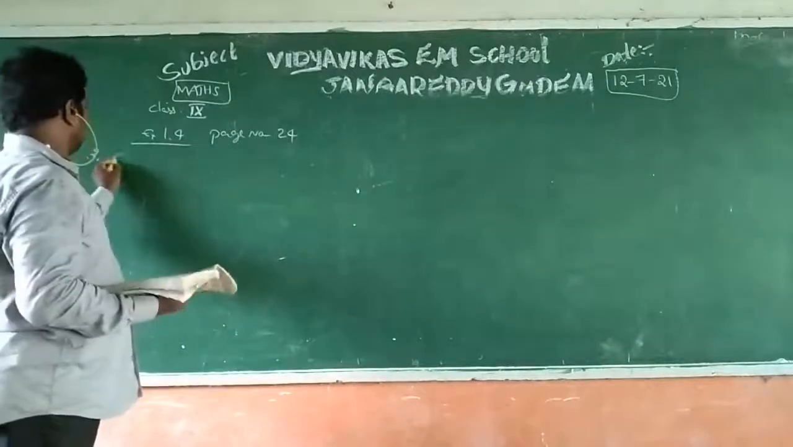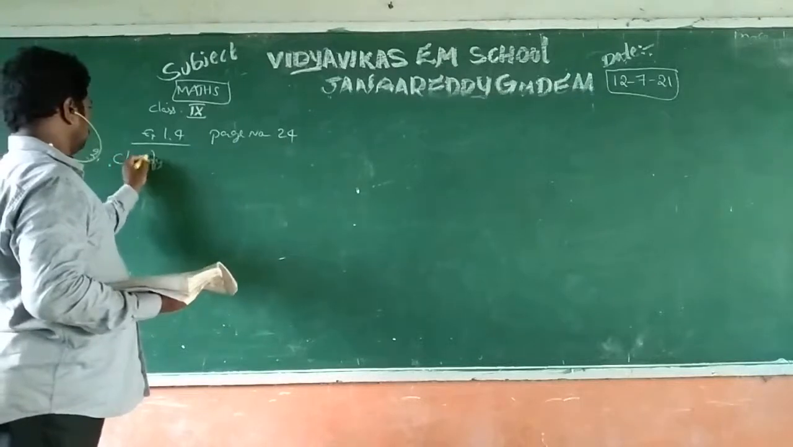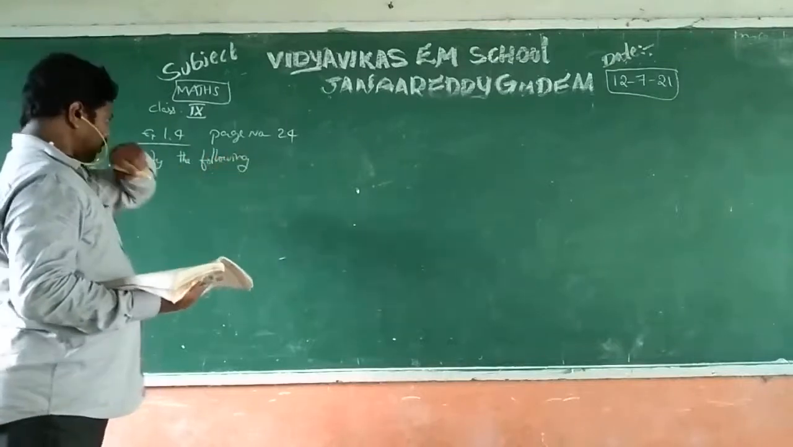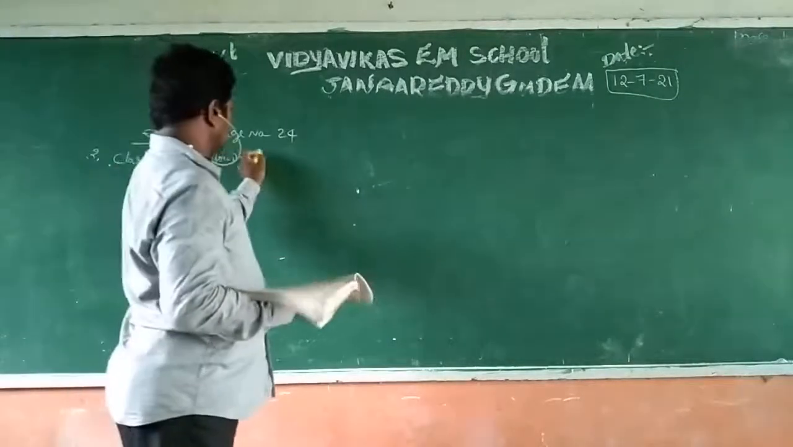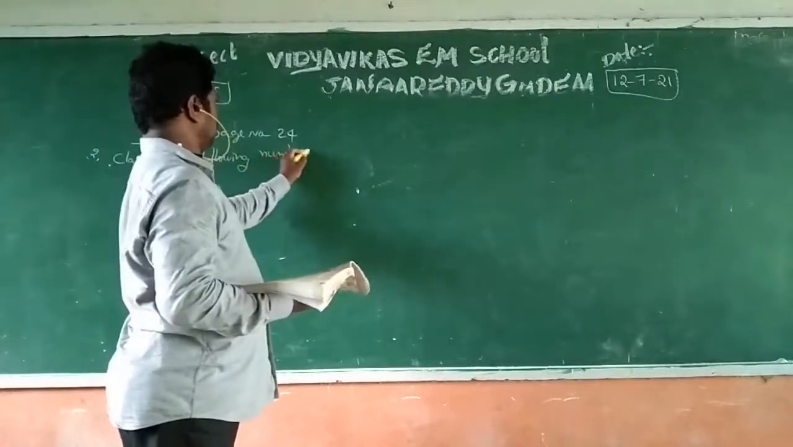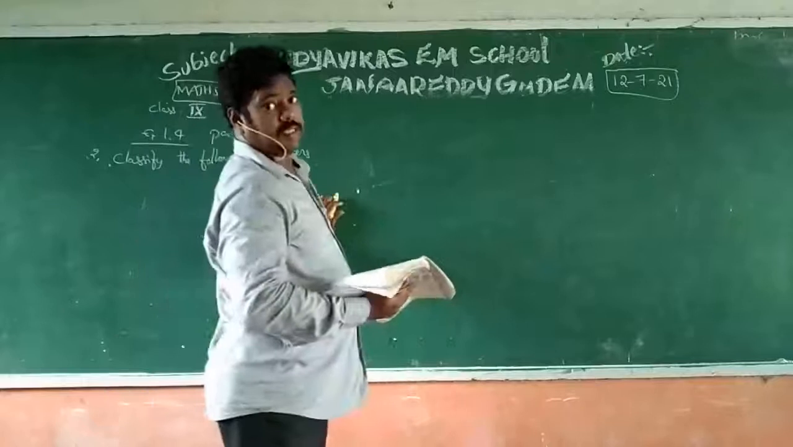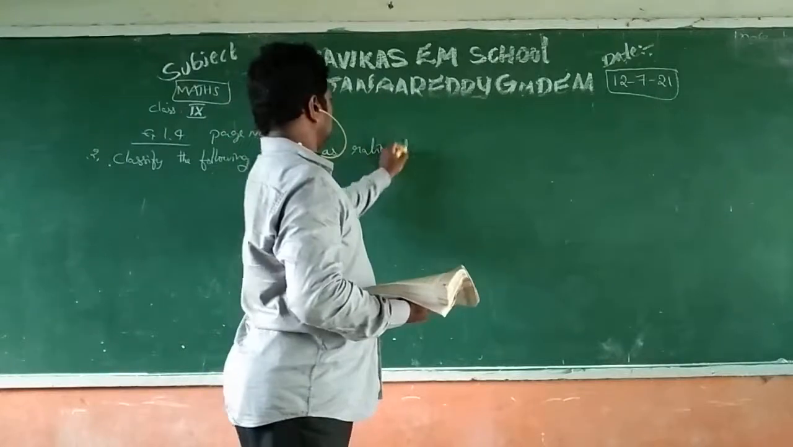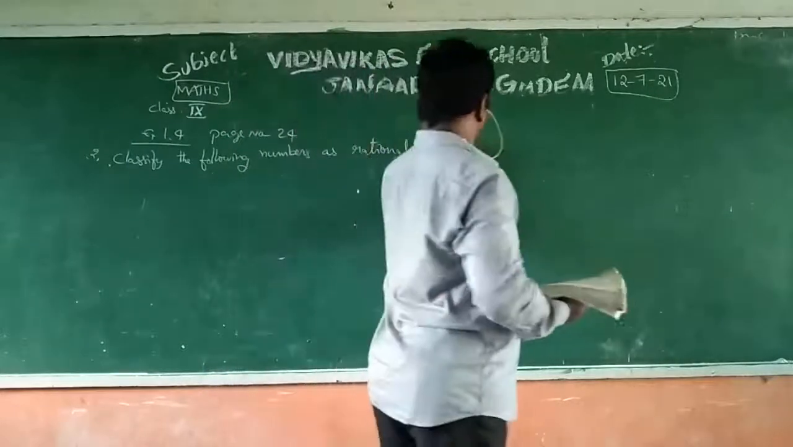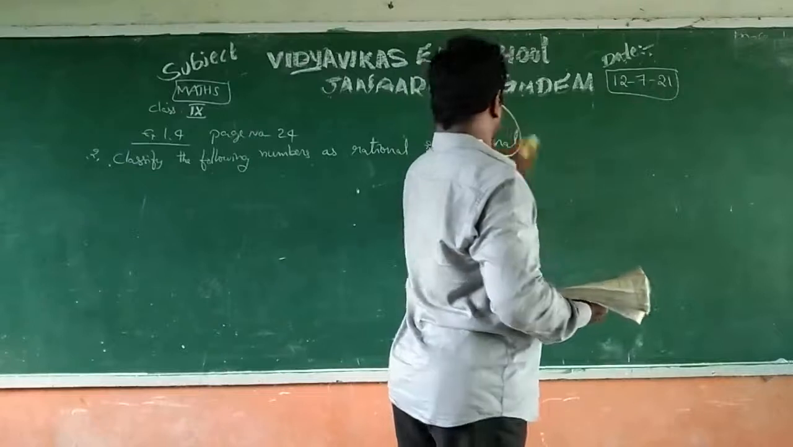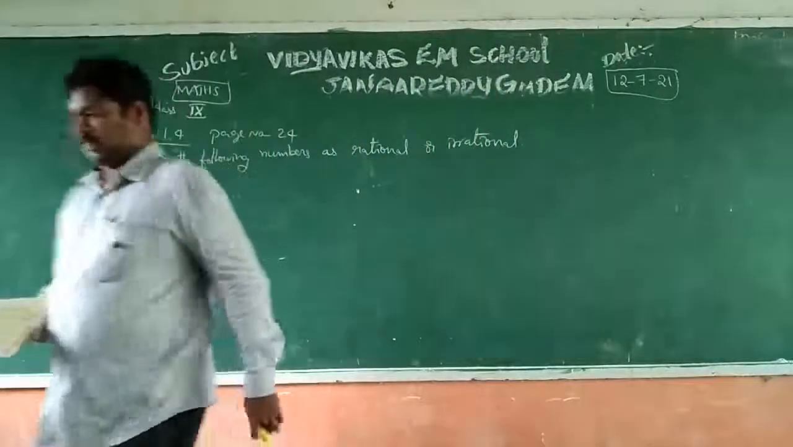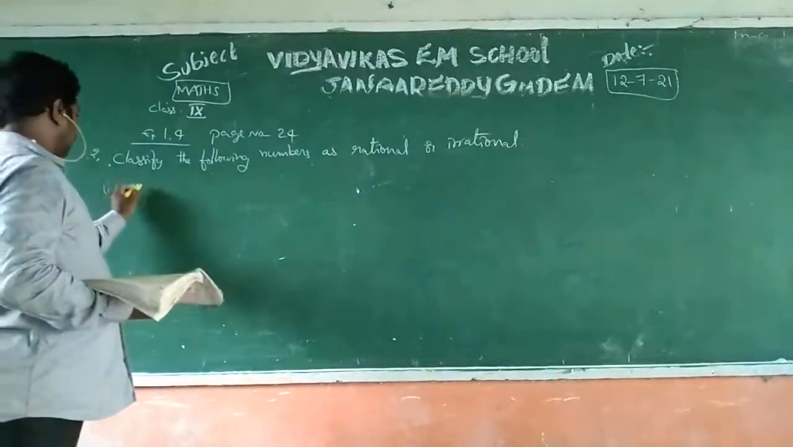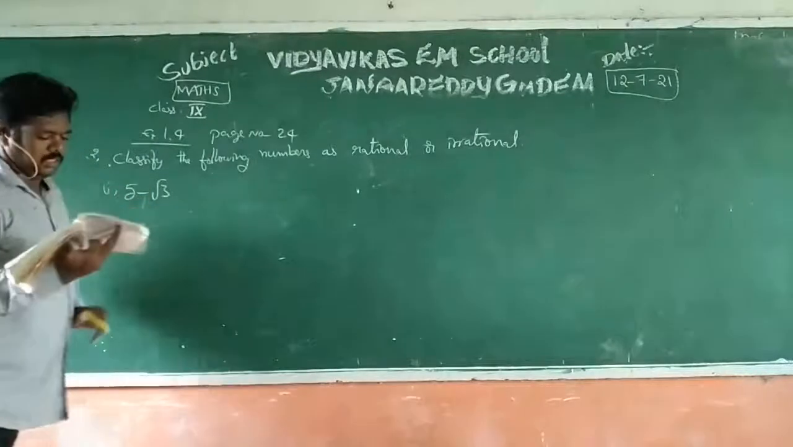Classify the following numbers as rational or irrational. As it is rational and irrational, you should try to classify. See that first one, 5 minus root 3. See, is this rational or irrational?